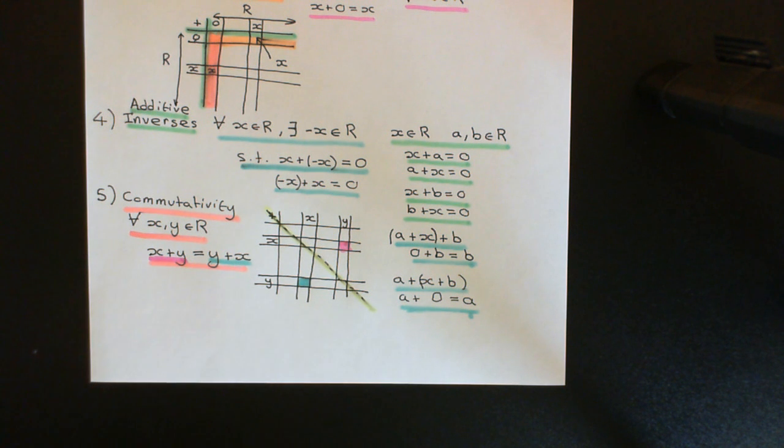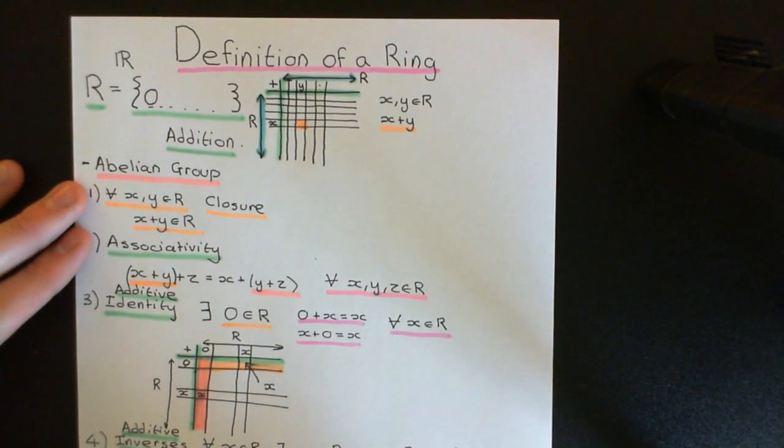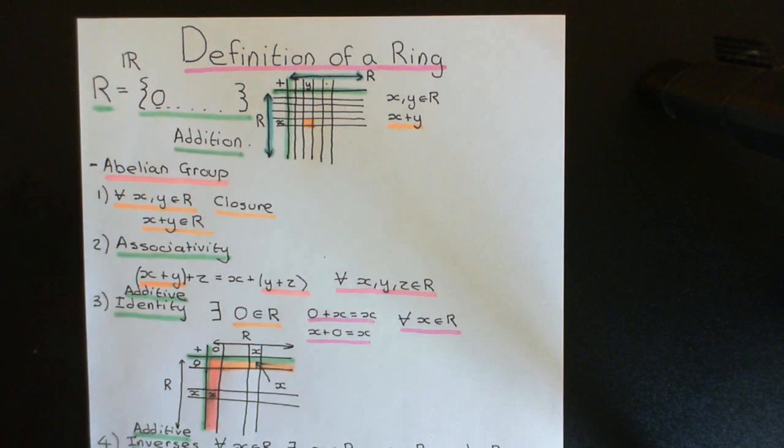Okay, and those 5 axioms that we've now gone through are the 5 axioms of an abelian group, and those are the 5 axioms that we're going to insist that the addition law on a ring must obey in order for it to be a ring. So at the moment what we have is a set of symbols with an abelian group composition law on it, so at the moment that's just an abelian group. To turn it into a ring, we need to define another composition law on top of this, which we're going to call multiplication, but we'll do that in the next video.